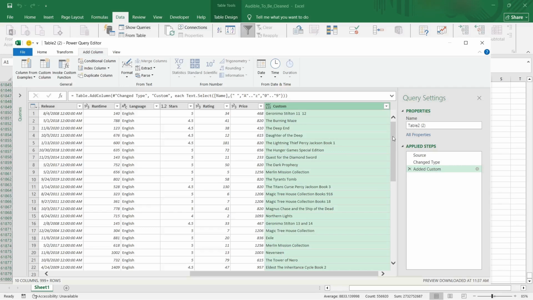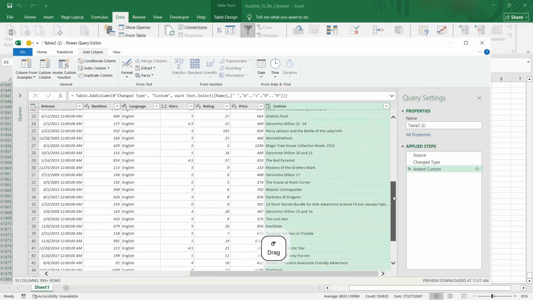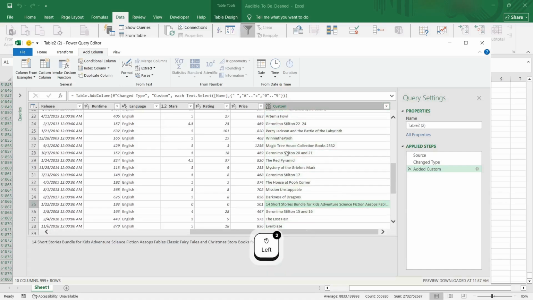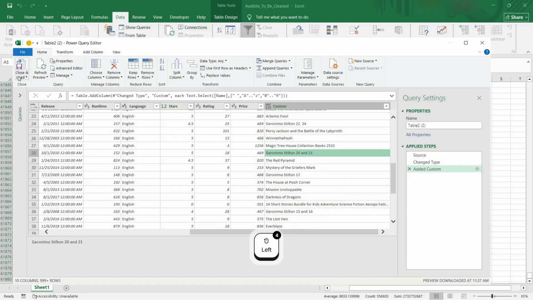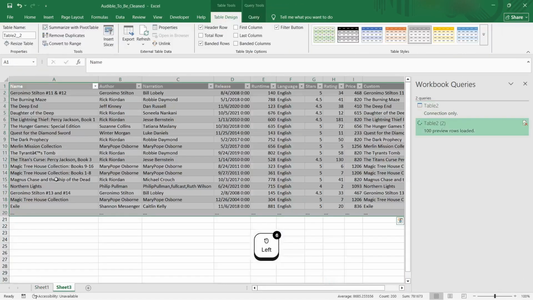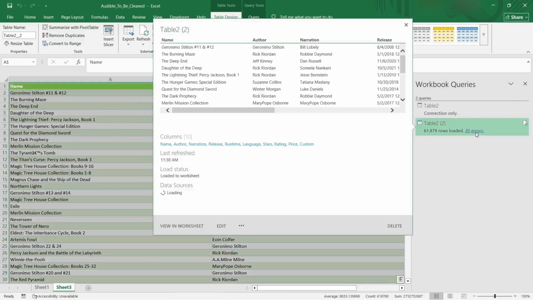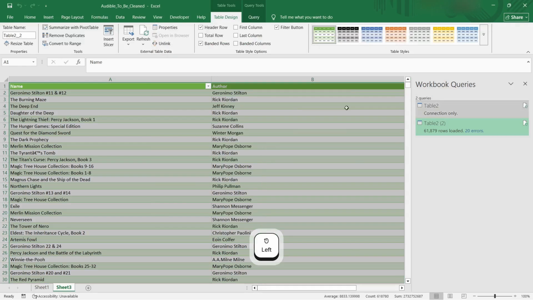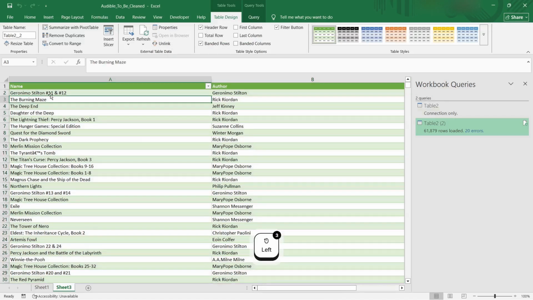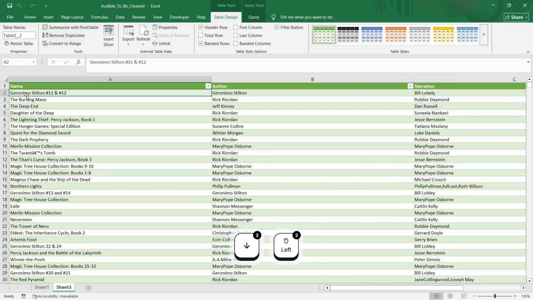Alright, so let me see that 14 short story Aesop's Fable. So that's gone. So this is a more readable list. Say now, let's say Home, Close and Load. Yeah. These are the errors which they couldn't transform into a normal text without special characters. So let's see here.